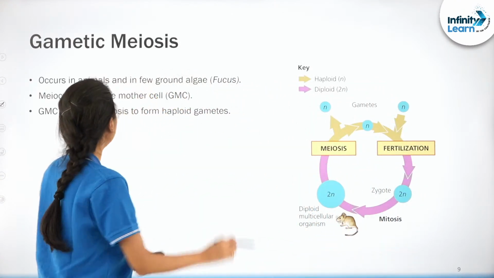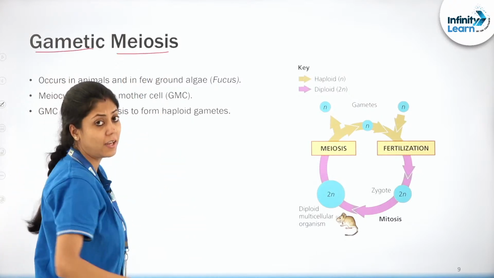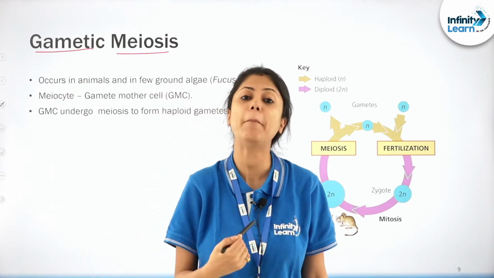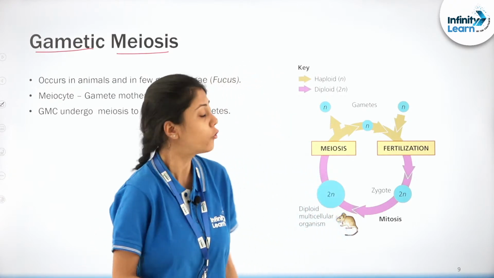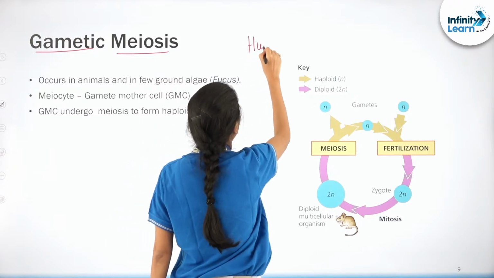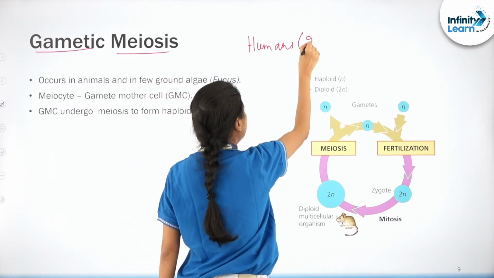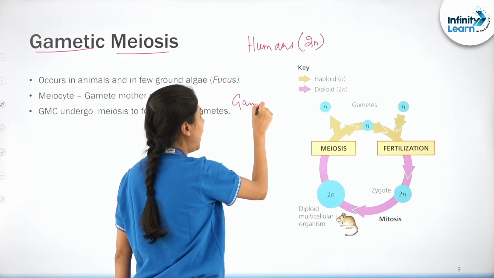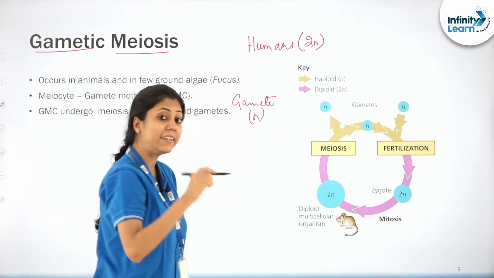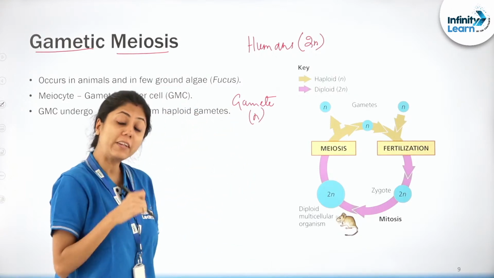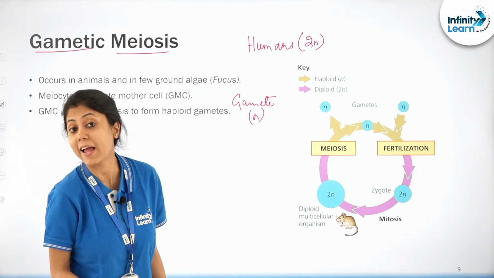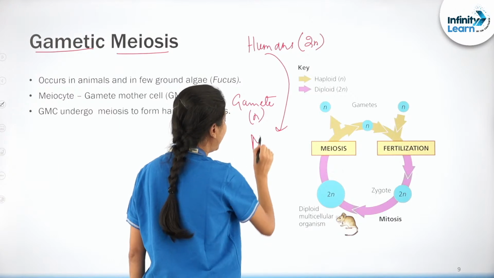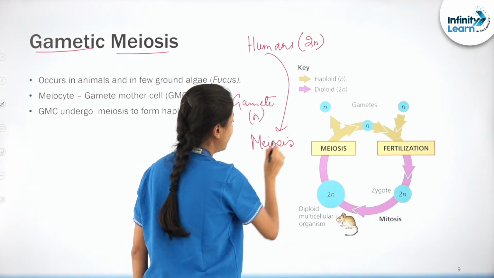So to start with, we will start with gametic meiosis. Gametic meiosis is generally found in diploid organisms, for example human beings, right? You know that we human beings are diploid organisms. But you also know another fact. What is the other fact? That gametes are always haploid. So how will a diploid organism produce haploid gametes? They can only produce haploid gametes by the process of meiosis, right?